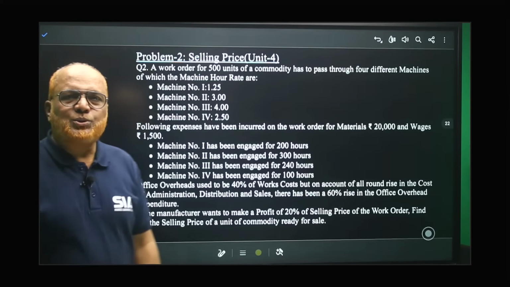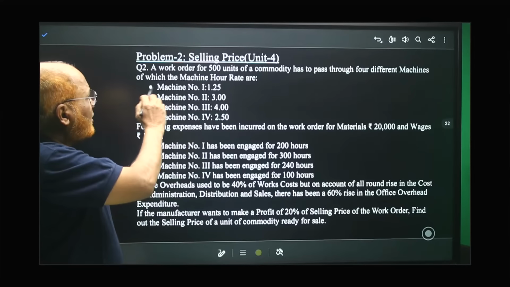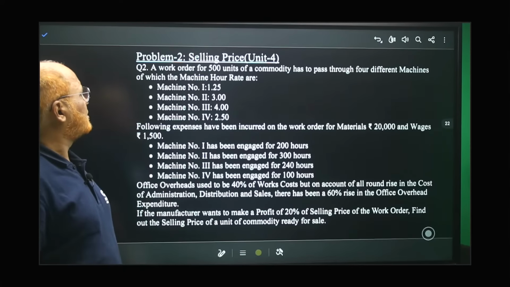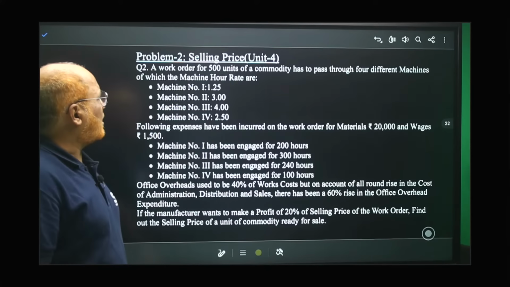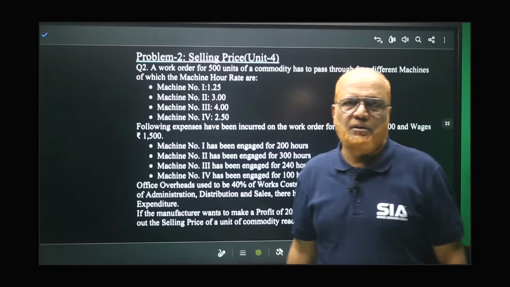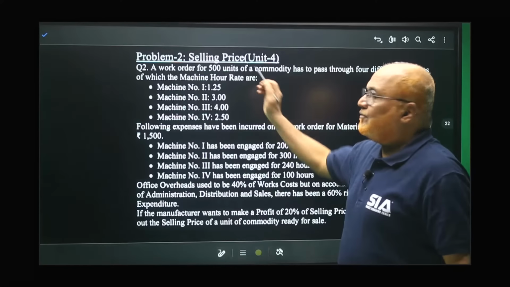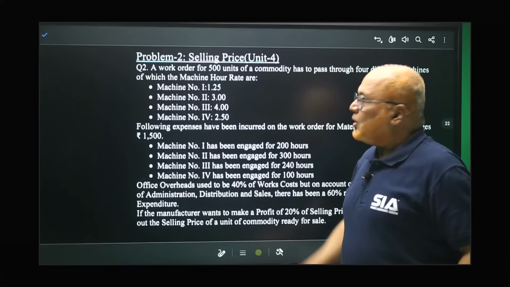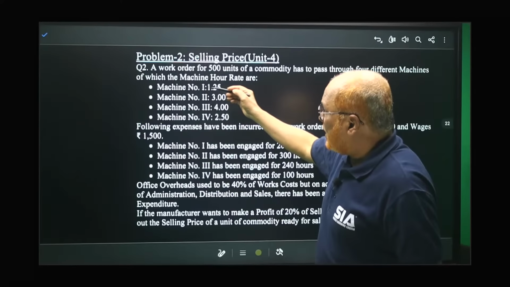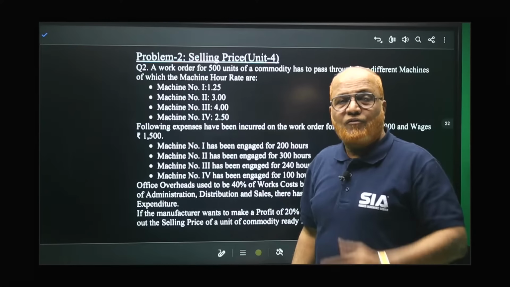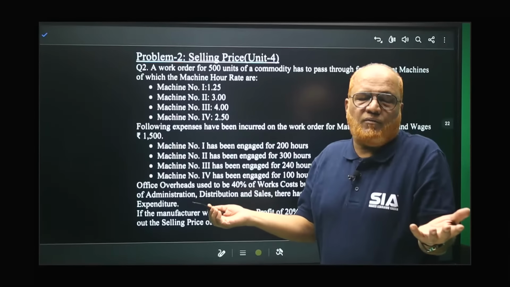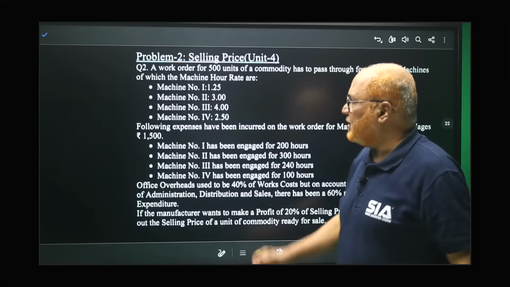Now, problem number 2. A work order for 500 units of a commodity has to pass through different machines. Work order is also one of the jobs. Work order is the job, and we have to make 500 units. So what are the costs incurred? Every job passes through 4 machines. After the work is done on all 4 machines, the job will be finished.